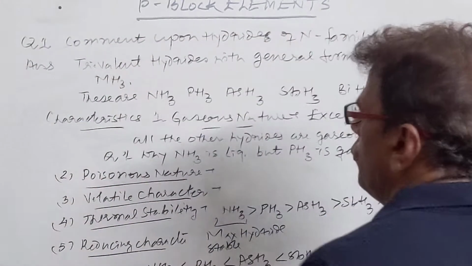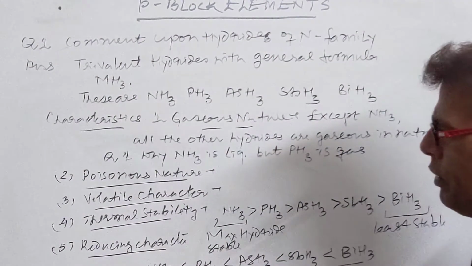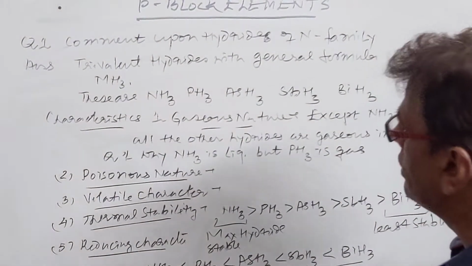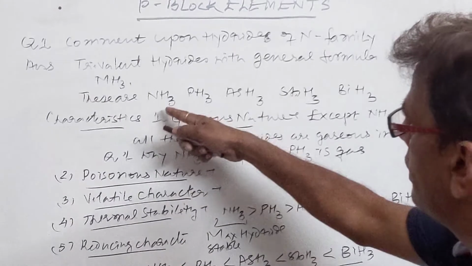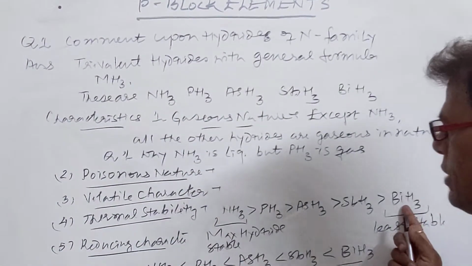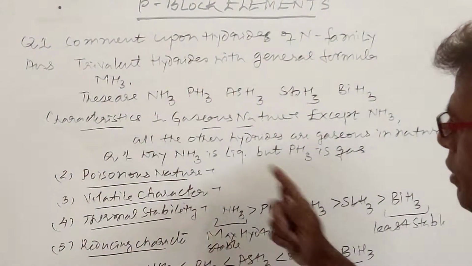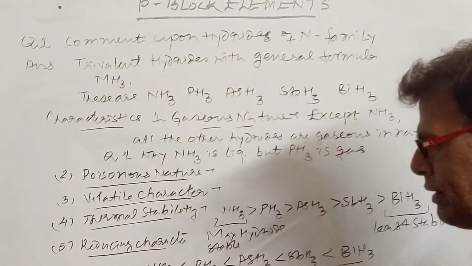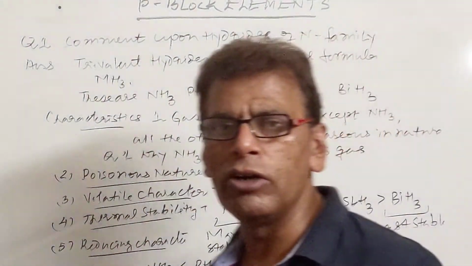So these are the few characteristics of the hydrides of nitrogen family, and questions are generally asked: why ammonia is liquid and phosphine is gas, why BiH3 is the least stable hydride as compared to ammonia, why they are volatile in character, and why bond angle decreases when we move from ammonia to bismuthine.